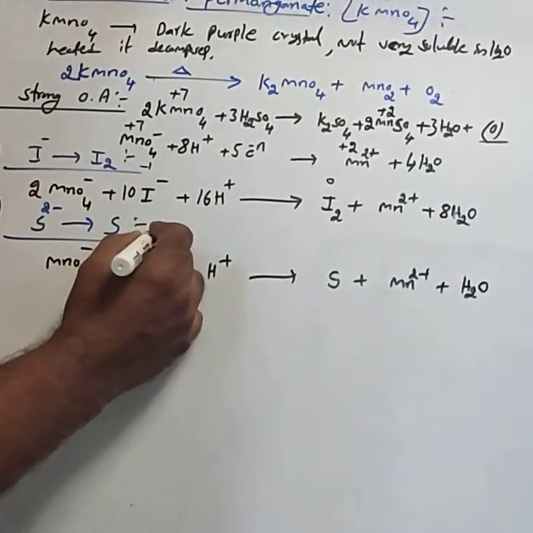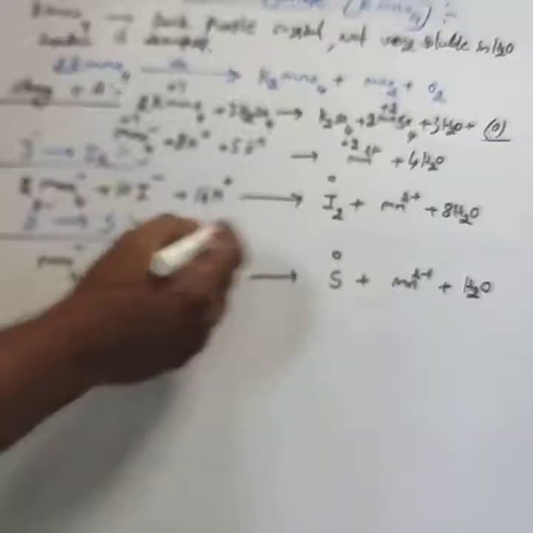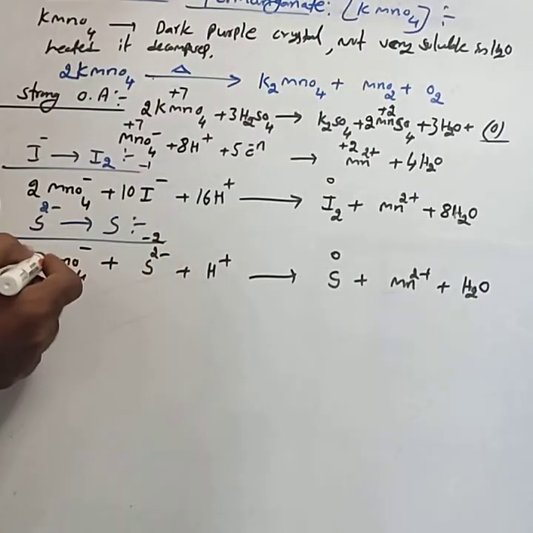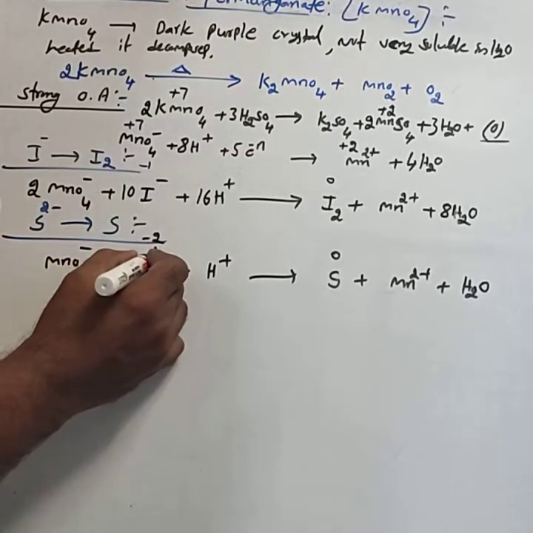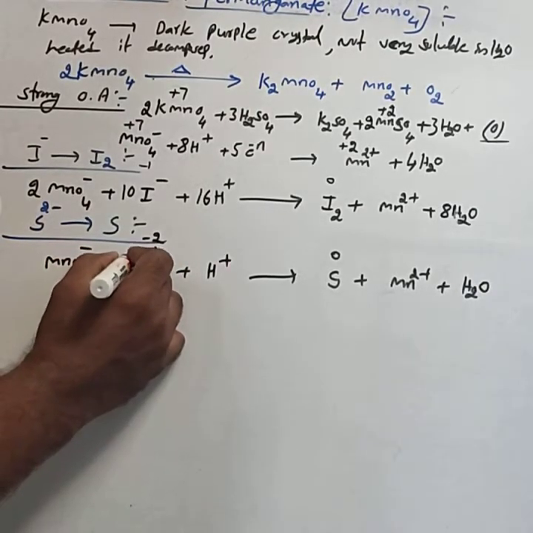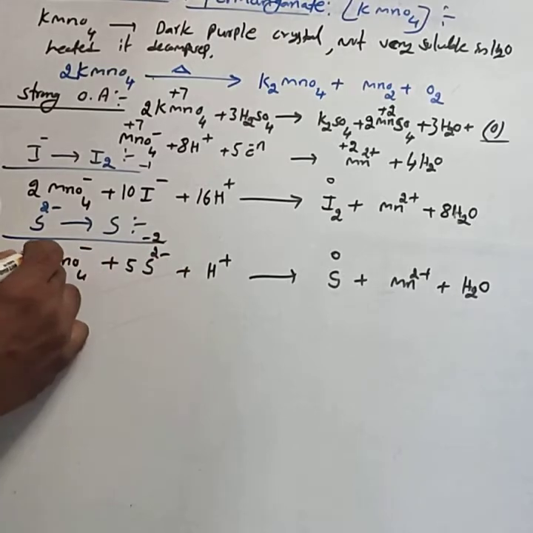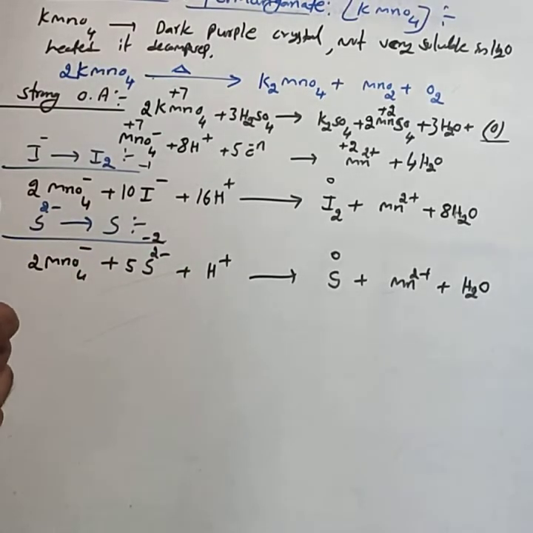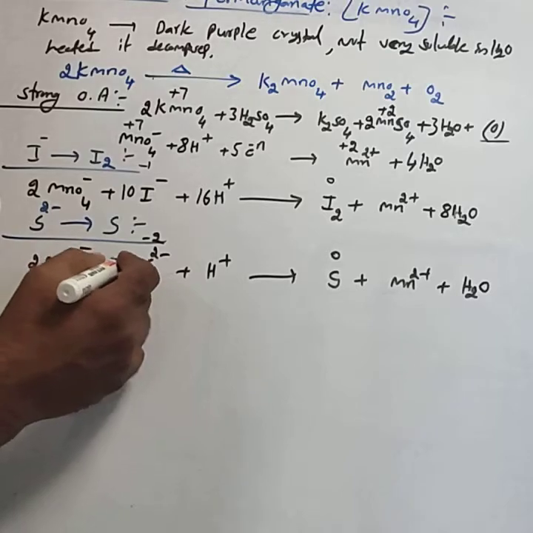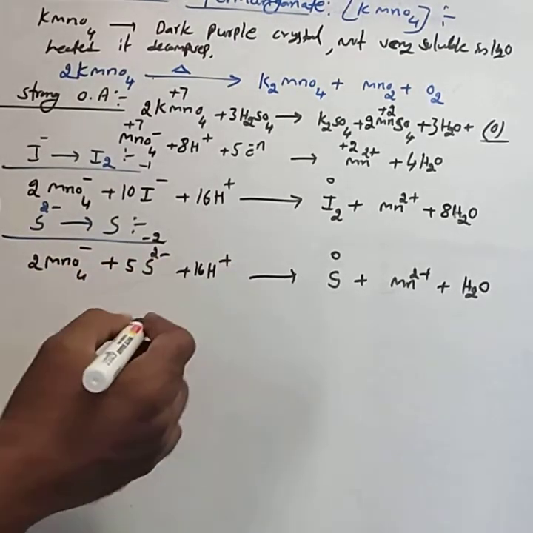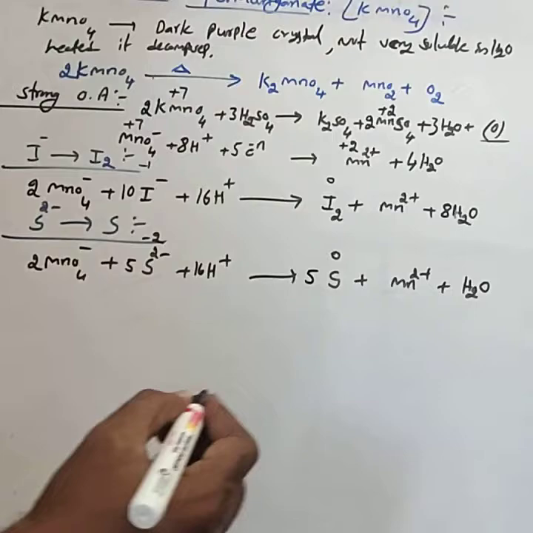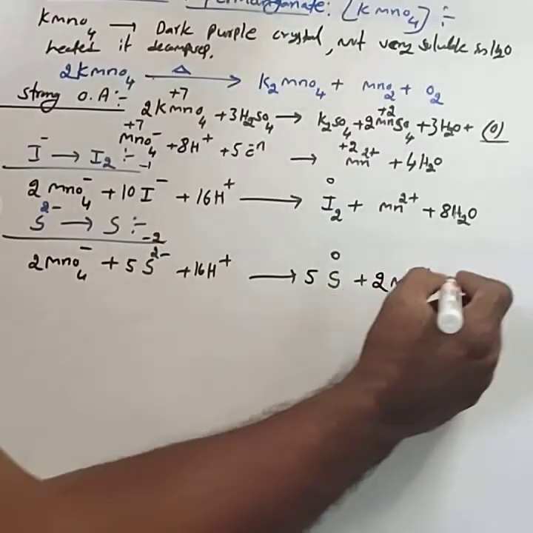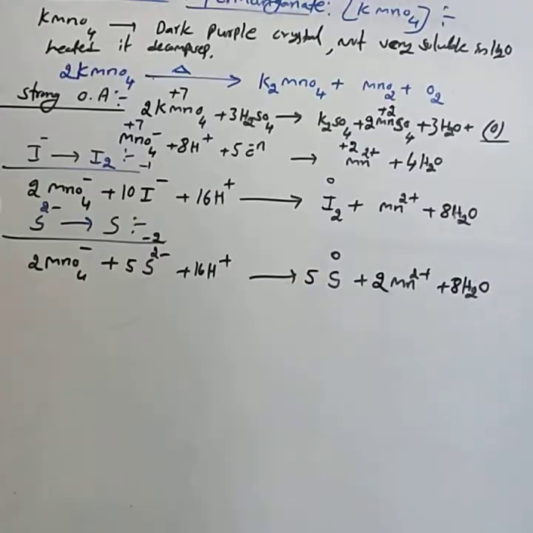Here minus 2 to 0 means 2 electrons, but we require 5 electrons, hence 5 S2 minus donates 10 electrons. So you consider 2MnO4 minus, 5S2 minus, 16H plus, giving 5 sulfur, 2 Mn2 plus and 8H2O. Most important: without balancing you will not get the answer marks, or even solve the competitive question.